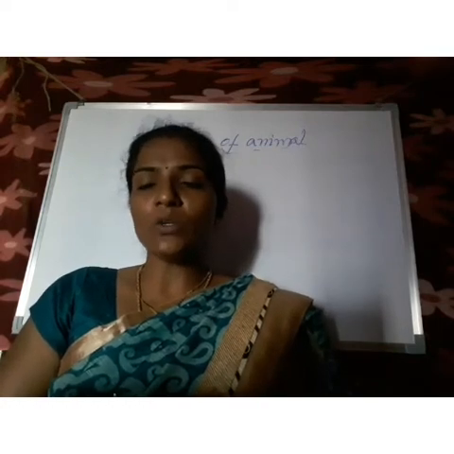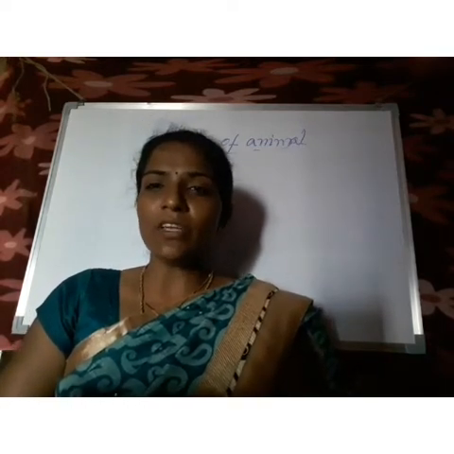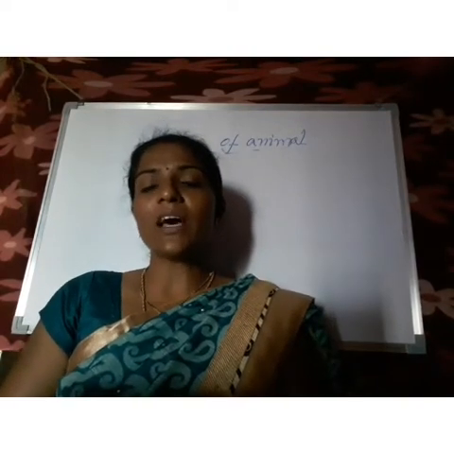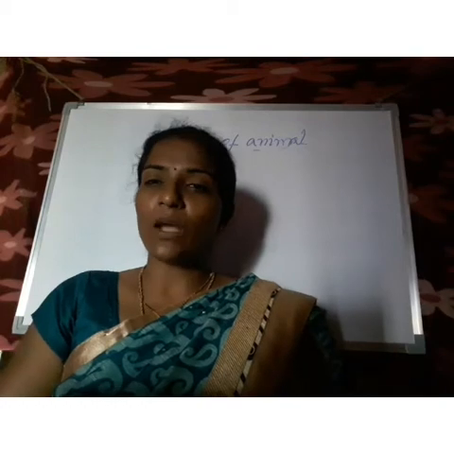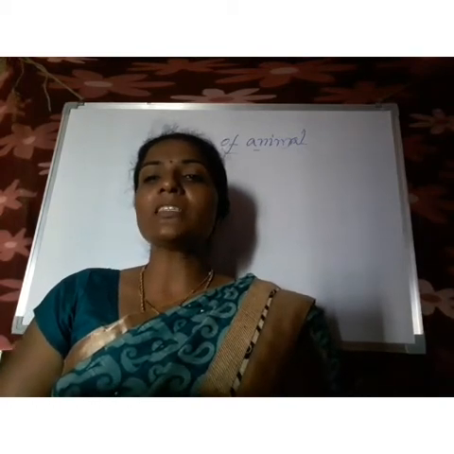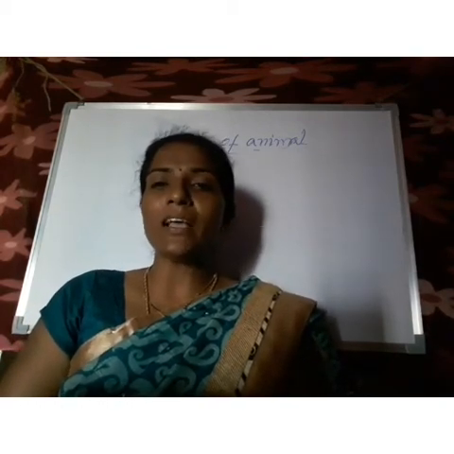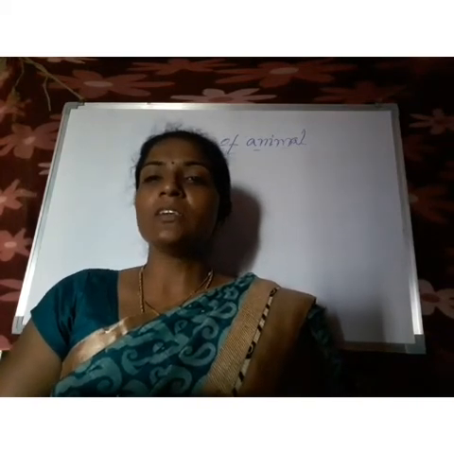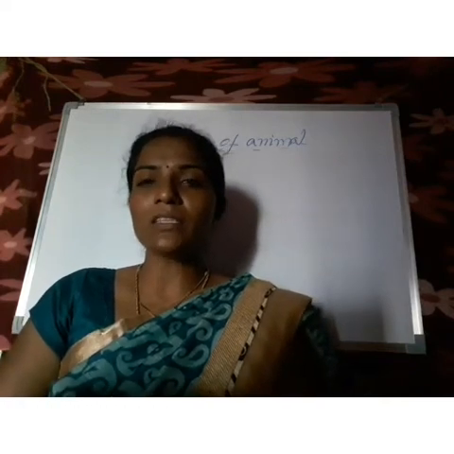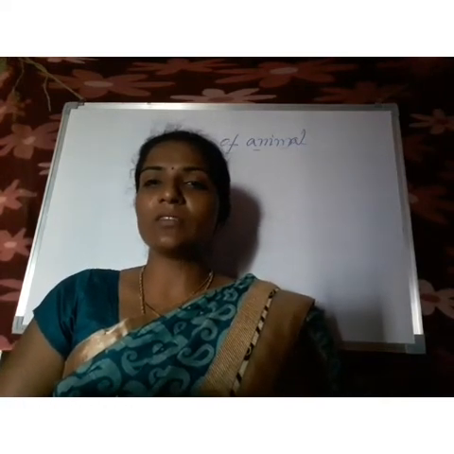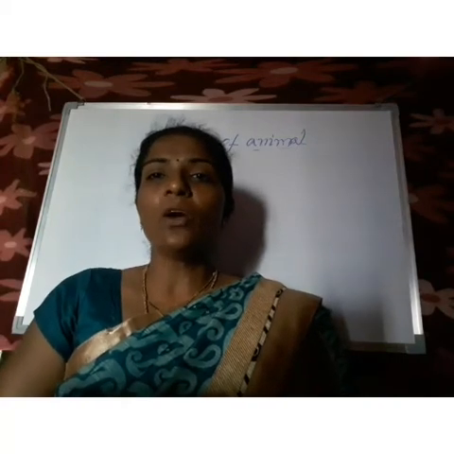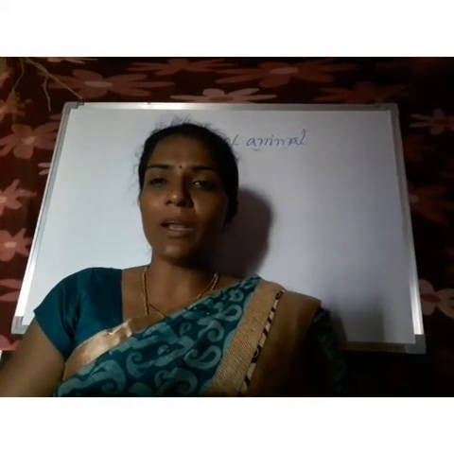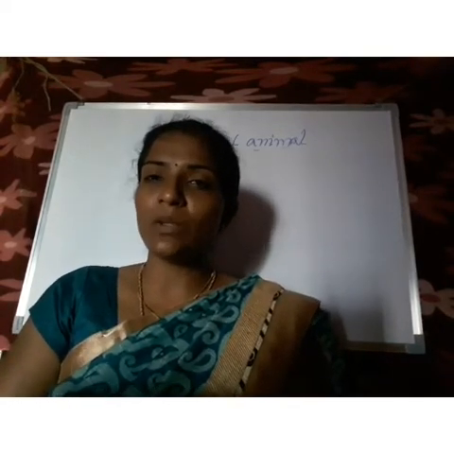And before, I told what terrestrial animals means: animals living on the earth are called terrestrial animals. Animals living in the water are called aquatic animals, and animals living in both places we call amphibians, and animals living in the middle of the branches in a tree are called arboreal animals. And after that, aerial animals, which are animals flying in the air. Insectivorous animals are those that depend upon insects.